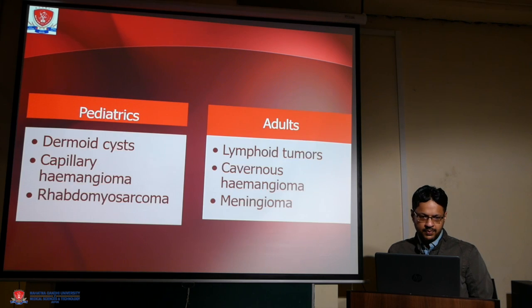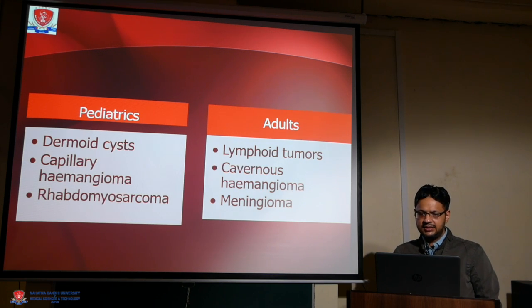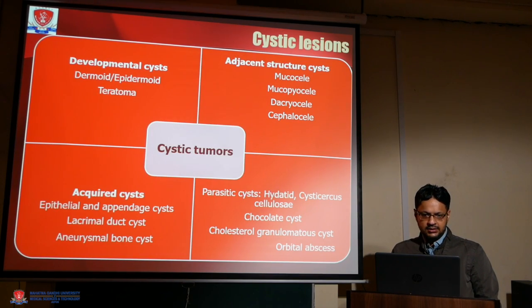Mainly, the pediatric tumors are dermoid cyst, capillary hemangioma, and rhabdomyosarcoma, which is a metastatic tumor. In adults, there are lymphangioma, cavernous hemangioma, meningioma, and optic nerve glioma. These are the cystic tumors which are seen in these cases.